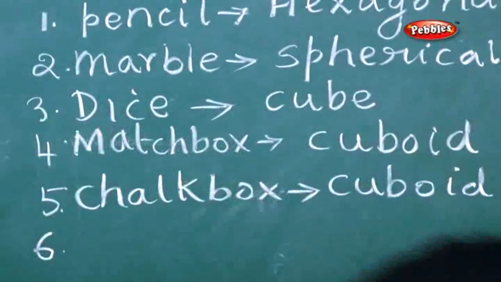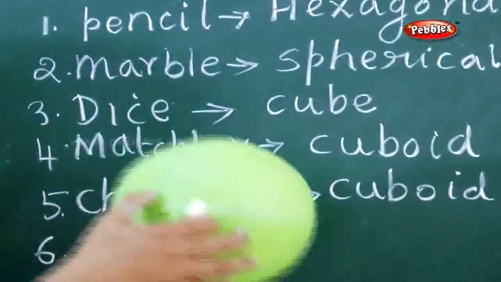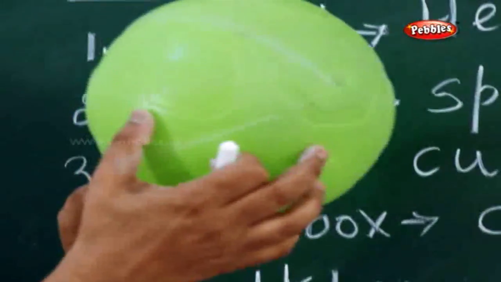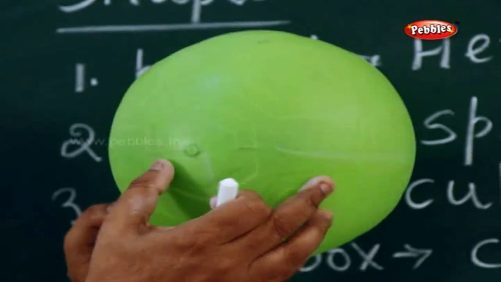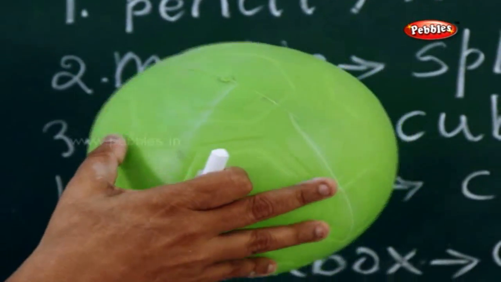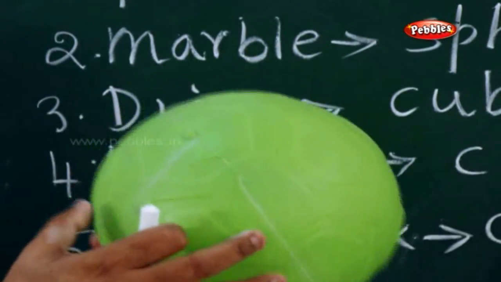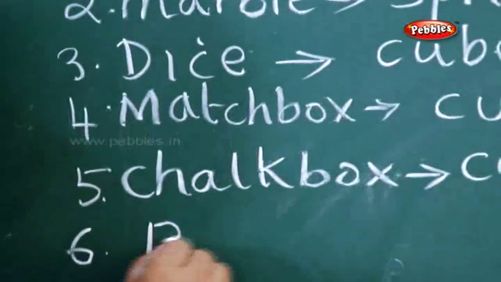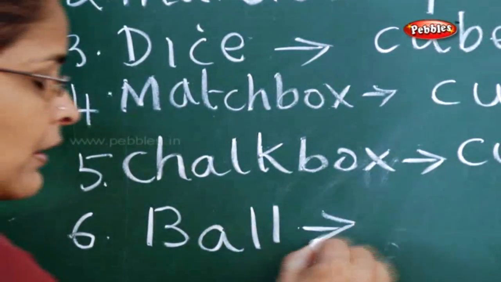Now, next one. What is this? We play with this. This is a ball. Can you tell me what shape it is? You can't call it a circle, but one shape you can call it. What is it? It is spherical.